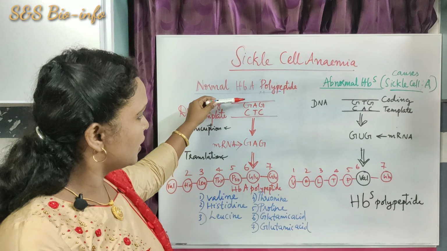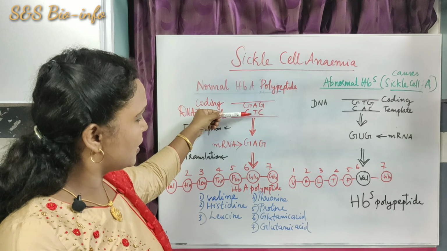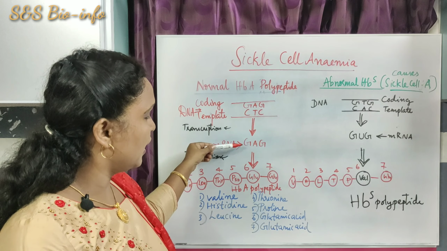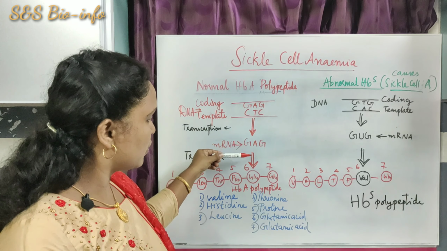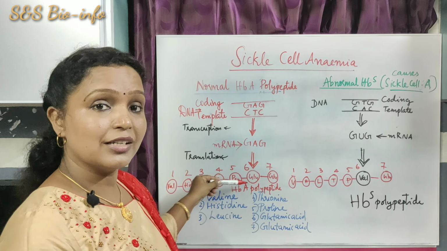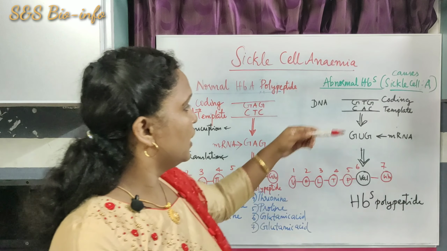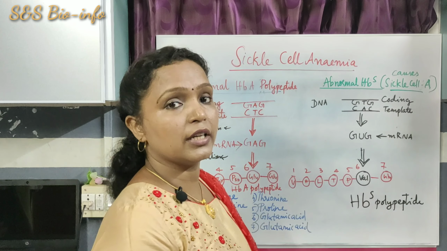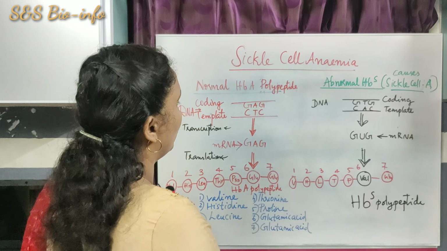How does it happen? The template strand undergoes transcription, and it produces GAG mRNA. That particular sequence is responsible for the glutamic acid amino acid production in this particular polypeptide chain. Here in the case of the HbS abnormal hemoglobin polypeptide chain, what happens?